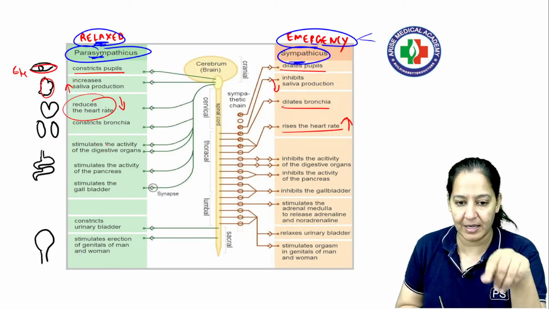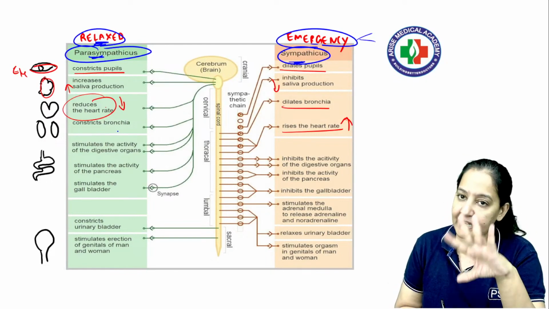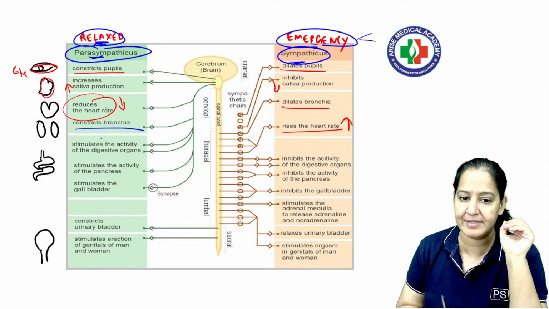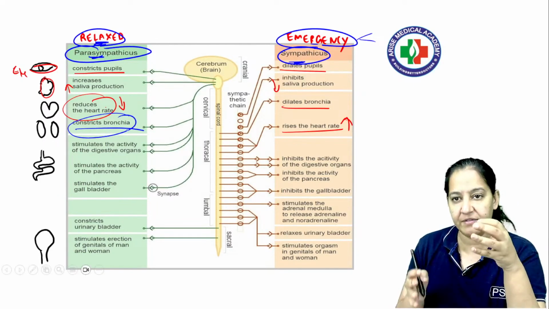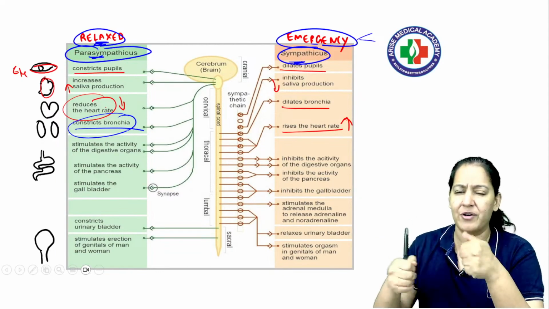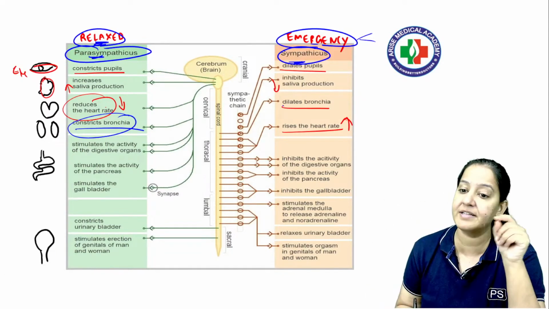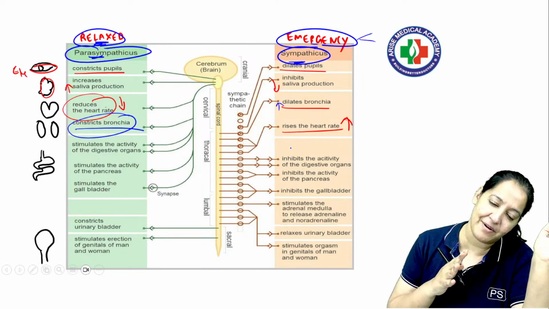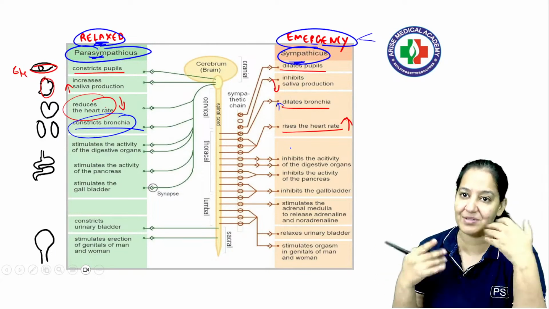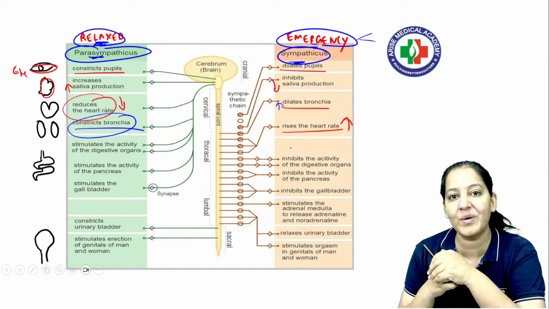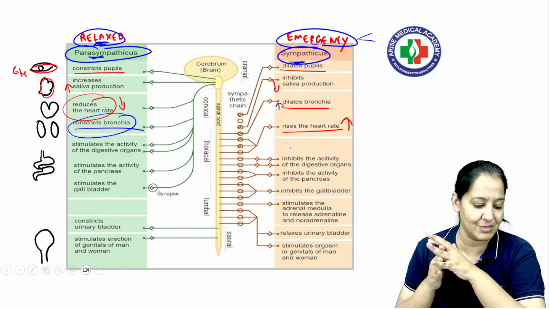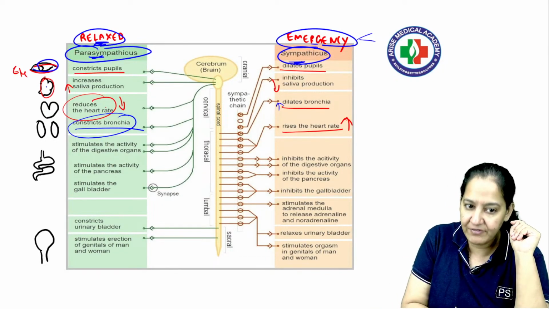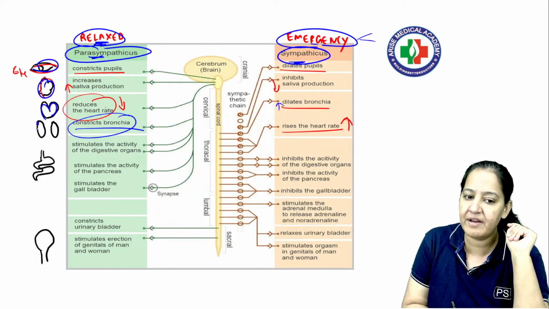Come to the lungs, the bronchi. What will happen? Currently we are relaxed. We don't require much oxygen. Normal basal metabolic rate is there. So the bronchi are constricted. But whenever we have an emergency, the lion in front, we have to run. Lots of oxygen is required. At that time, the bronchi will dilate. So you can understand, always take the example of relaxed and emergency. You yourself will come to the conclusion. No need to learn. Students used to learn these differences; you don't need to learn them. Got my point? So we have seen the eye, the salivary gland, the heart, and the lungs.